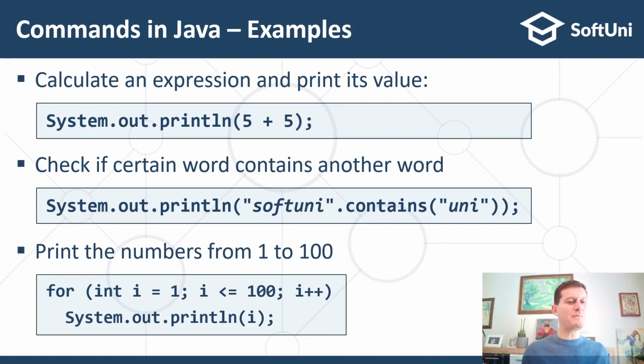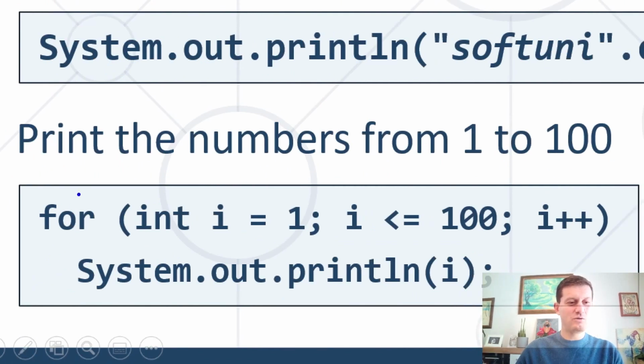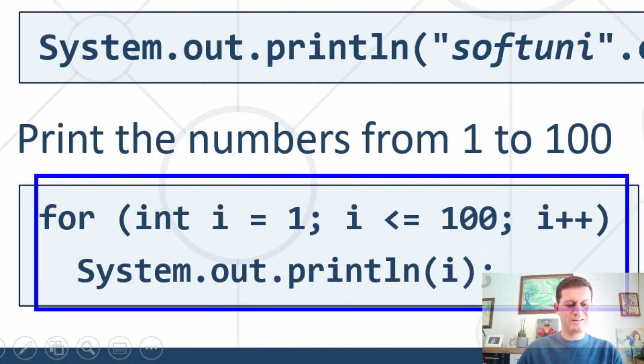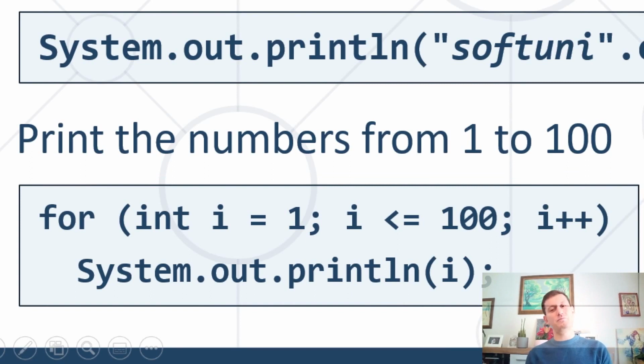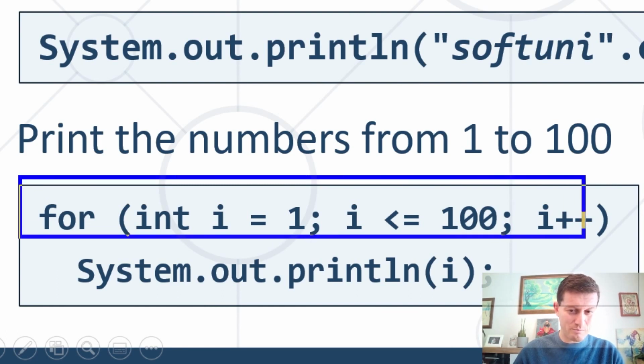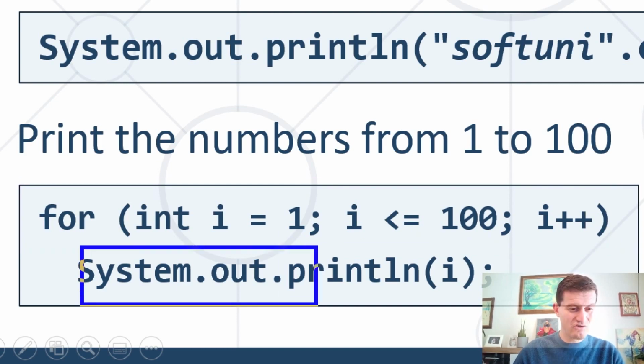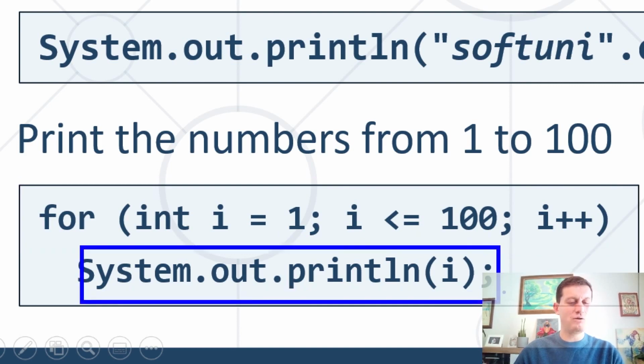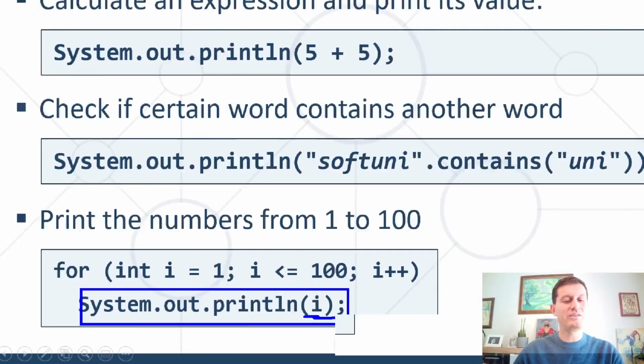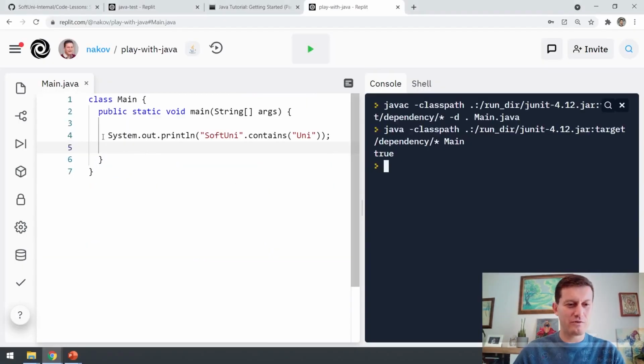Another command is to print the numbers from 1 to 100. This is a more complex command which is called a for loop. We'll learn about loops a little bit later in one of our next coding classes. But generally we tell the computer, please repeat for i changing from 1 to 100, and for each value of i, please print this i. I'll demonstrate this for you.